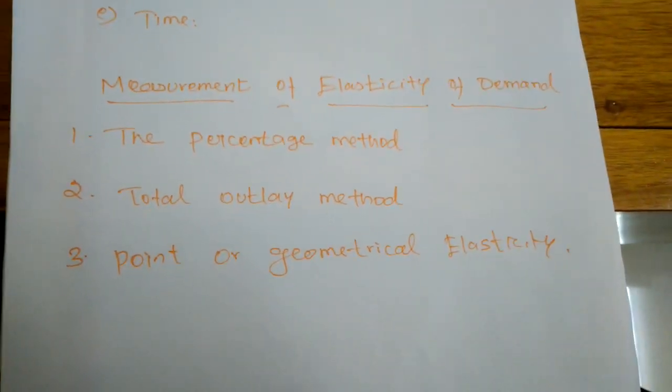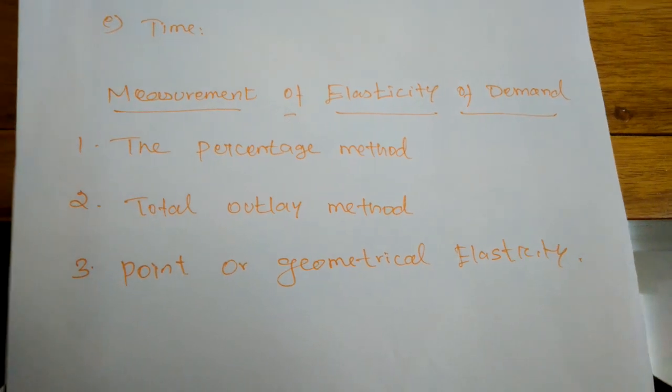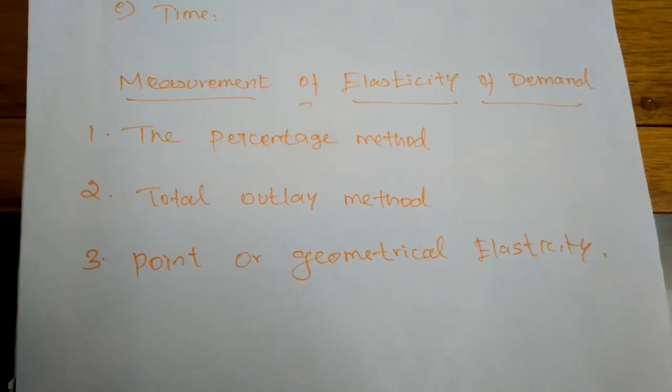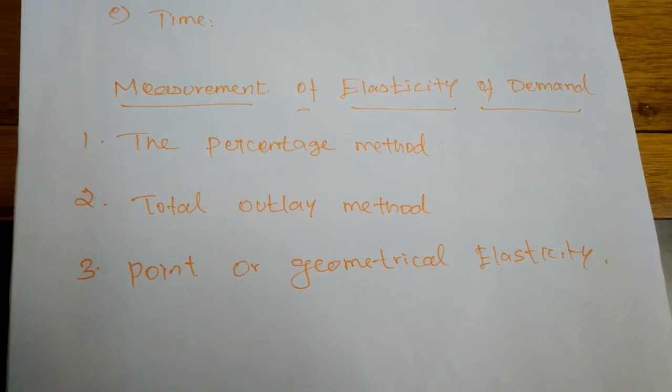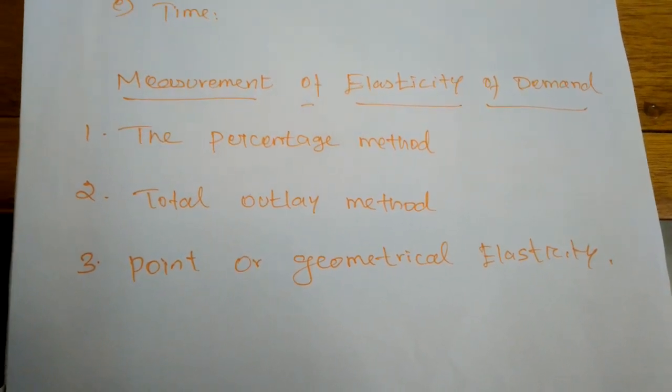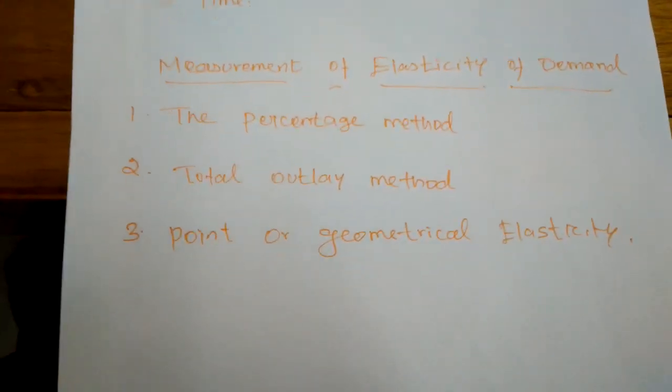Next, measurement of elasticity of demand. Elasticity of demand occurs many times, but how can we measure it? The first one is the percentage method.